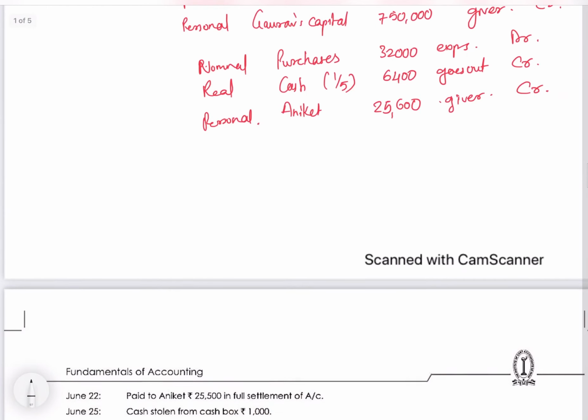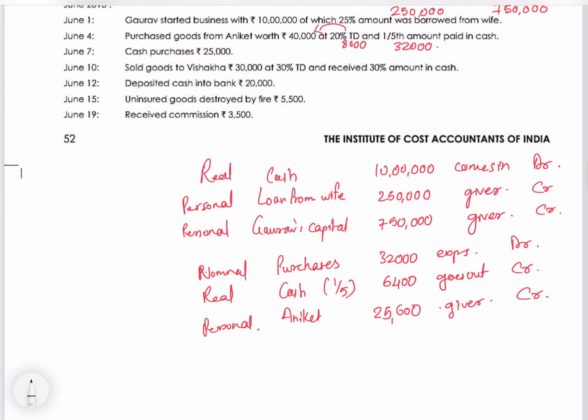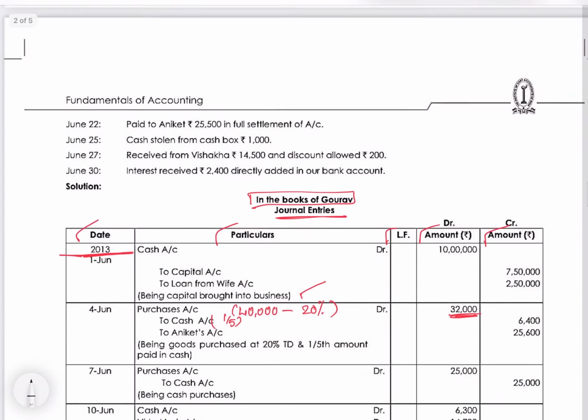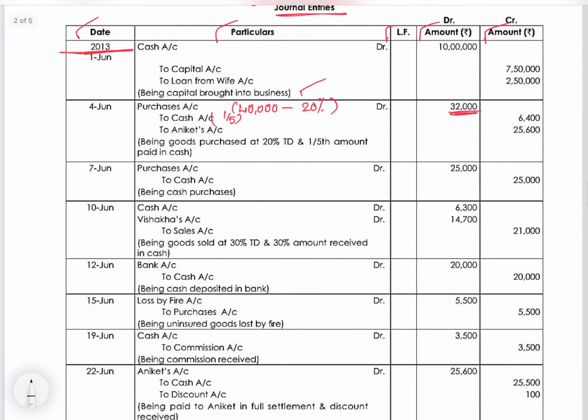Next, cash purchases, 25. It's simple. Cash purchases means cash and purchases. Only two accounts are involved, cash and purchases. We know purchases is an expense, debit all expenses. Cash is going out, we are paying, so credit what goes out. So purchases to cash. Understanding?